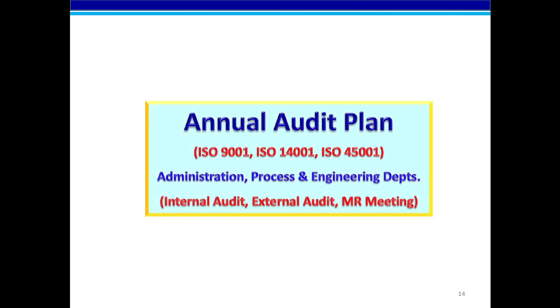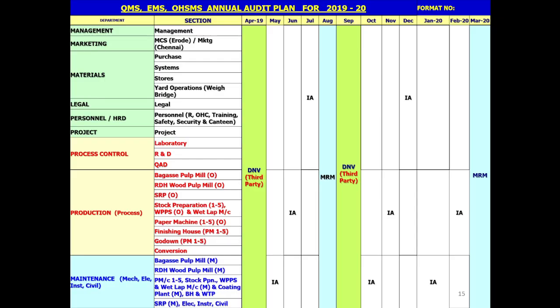What is the annual audit plan? We need to prepare a schedule for ISO internal audits, external audits by the certifying agency, and for conducting MR meetings, that is management review meetings. This is a sample of the QMS, EMS, occupational health and safety management system annual audit plan for conducting ISO internal audit, third party certifying body audits, and MR meetings.